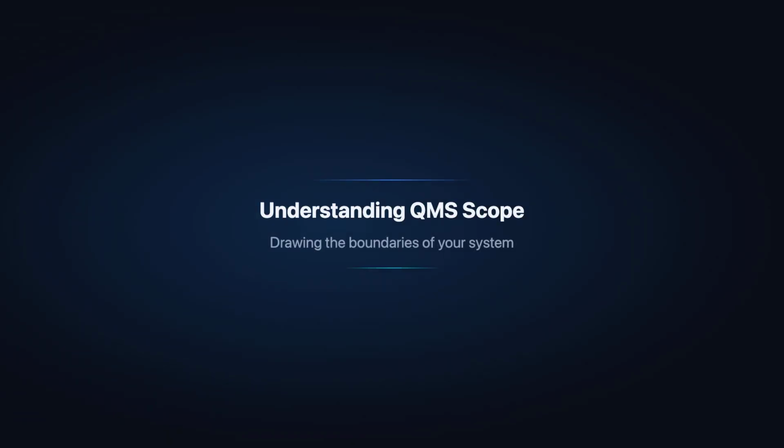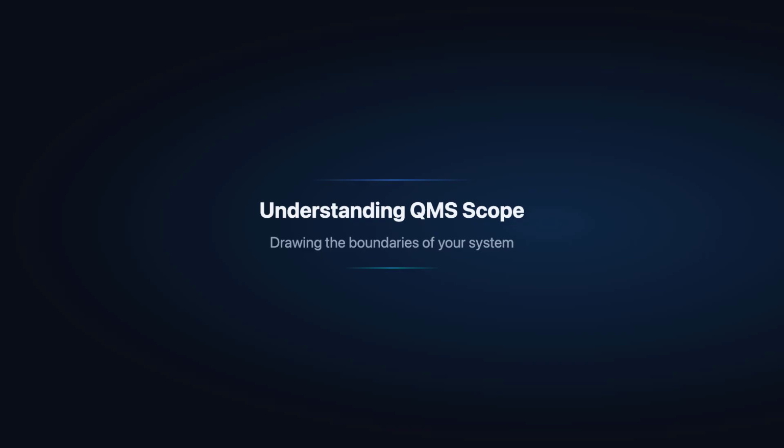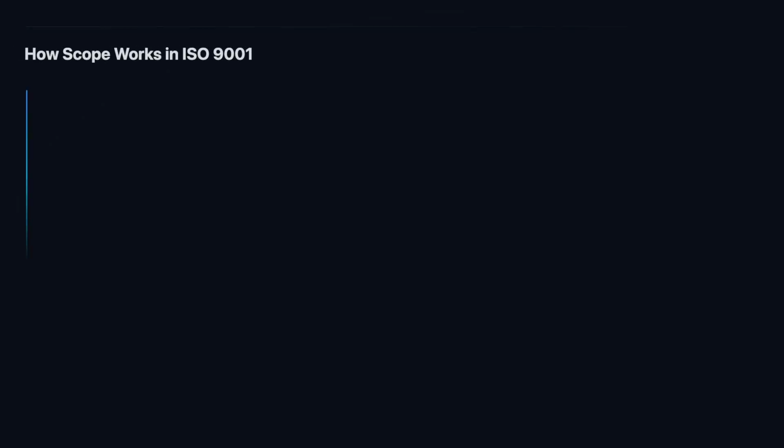We begin by understanding what QMS Scope means and why it is such a critical element of the standard. QMS Scope is one of the most important decisions an organization makes when building its quality management system. Here's how it works. Clause 4.3 of ISO 9001 requires the organization to determine the boundaries and applicability of the QMS to establish its scope.